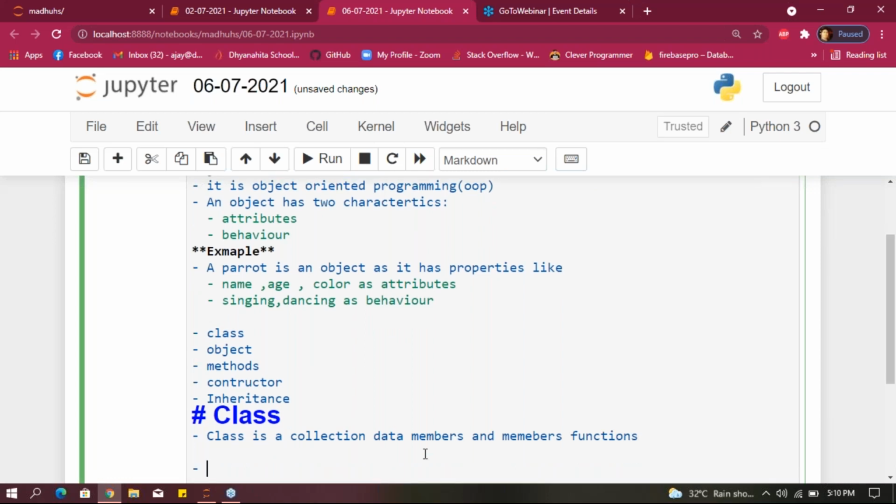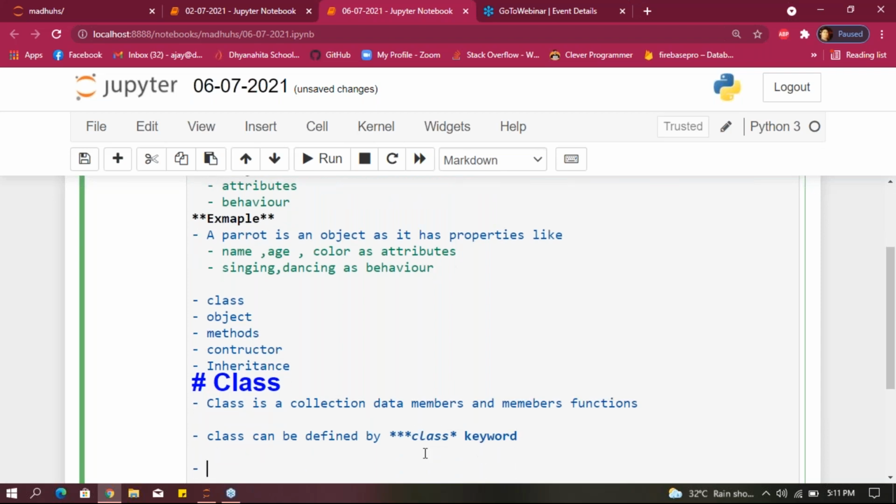While discussing the example, you will understand this. And a class can be defined by a keyword called class here. After that we'll discuss one example.